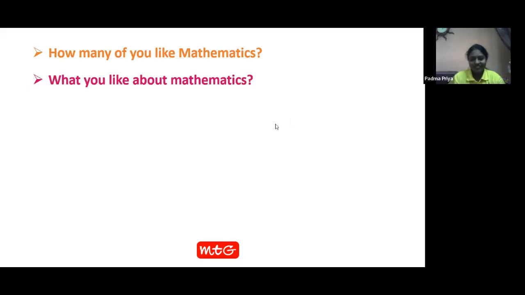And ma'am, I like to construct parallel lines and angles and bisectors. Okay, so you like constructions much more. Even for doing constructions, you need values. When you have values and if you are able to calculate them, only then can you get appropriate, accurate constructions, right? Which class do you belong to, Shriyansh? Ma'am, I belong to 7th class.